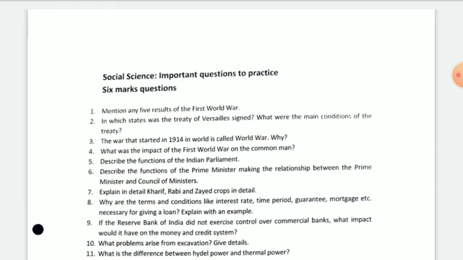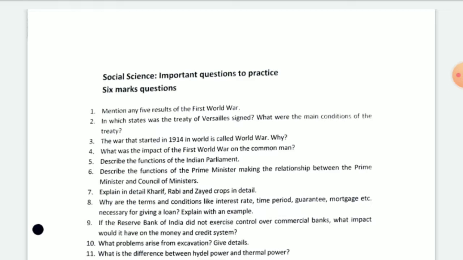So there are some questions. Go through the questions, and if you need any clarification for the answer, you can refer to your book and you can ask in the comments also. Don't waste your unnecessary time, right? Only for the sake of revision, the important questions I'm going to dictate.